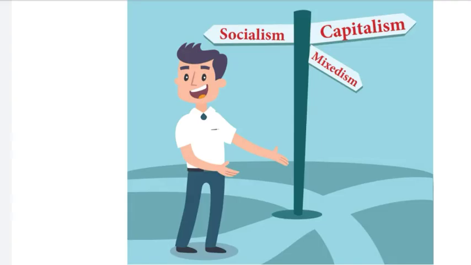Capitalism and socialism are two extreme and opposite approaches. In capitalism, there is total freedom and private ownership of means of production. In socialism, there is no freedom for private and there is public ownership of the means of production. Mixedism denotes the coexistence of capitalism and socialism. The features, merits and demerits of various economic systems are discussed below.